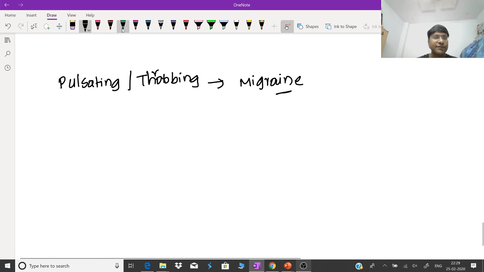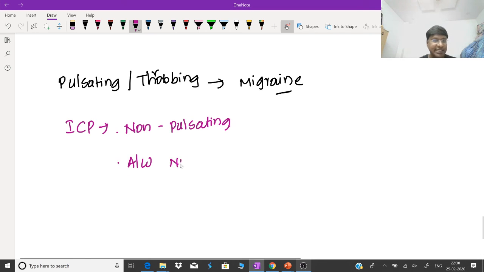And in case of increased intracranial pressure, what will be the features? These individuals will have non-pulsating headache. Non-pulsating headache. And they have association with nausea as well as vomiting.